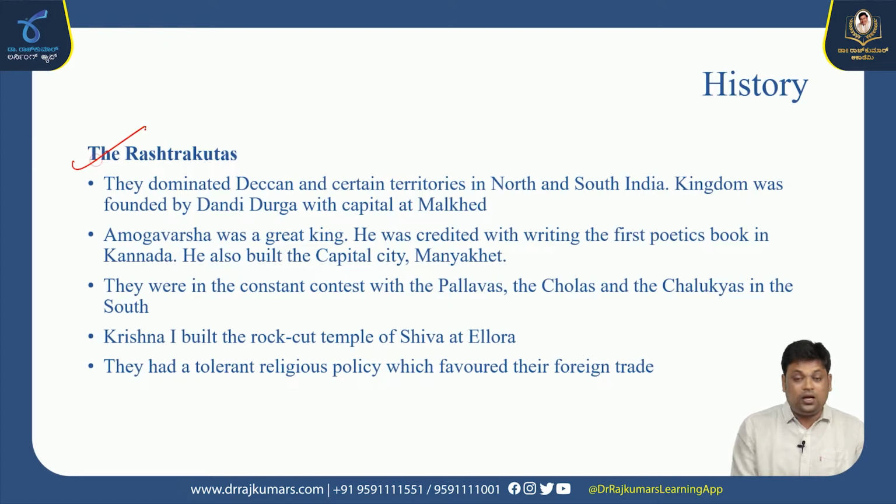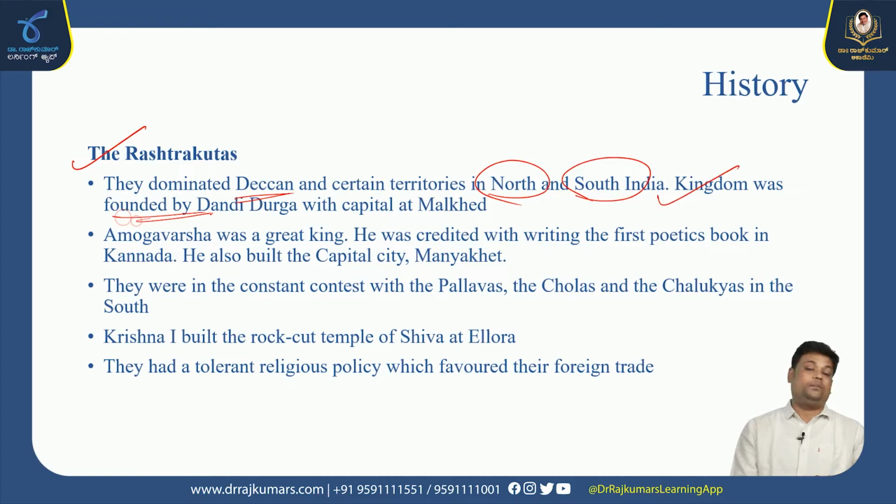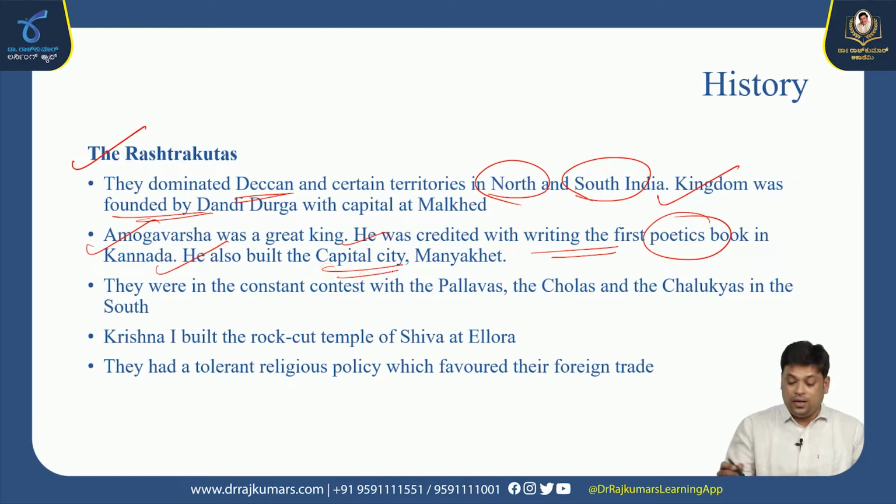Next are the Rashtrakutas. They dominated the complete Deccan region and some territories in the northern and southern parts of India. The kingdom was founded by Dantidurga, with the capital at Malkhed. Amoghavarsha was the greatest king. He was credited with writing the first poetics book in Kannada. He also built a capital city called Manyakheta, the capital of the Rashtrakutas.